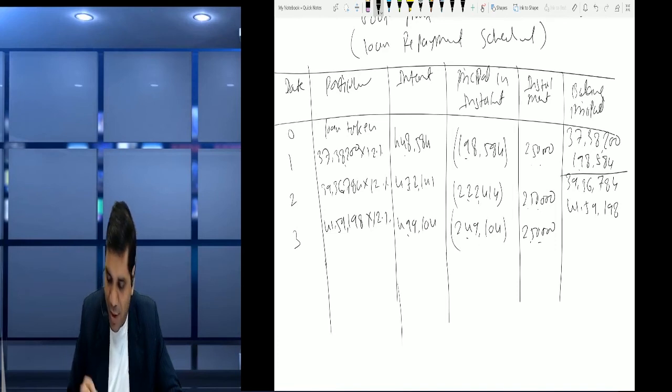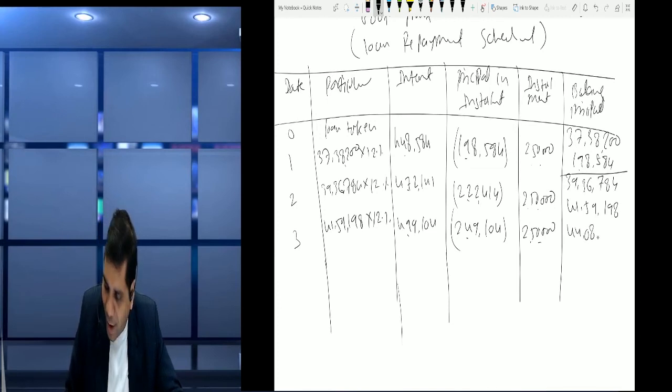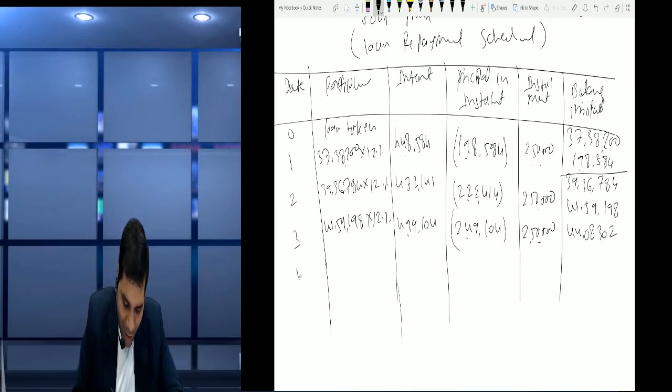Will increase the principal. So we add plus 41,59,198. So it's become 44,08,302. Now in fourth year, we again charge interest on the balance principal, that is